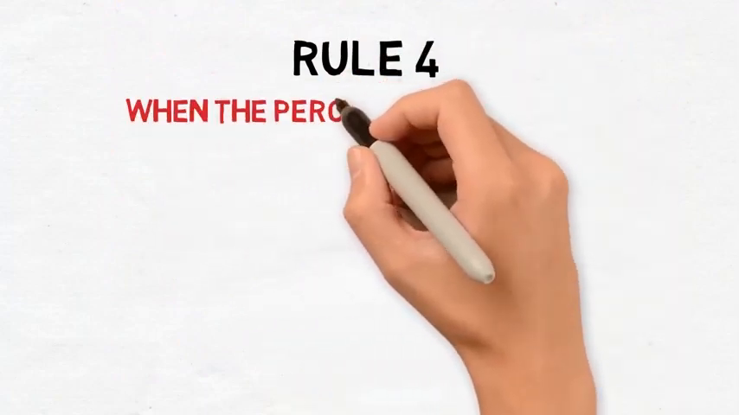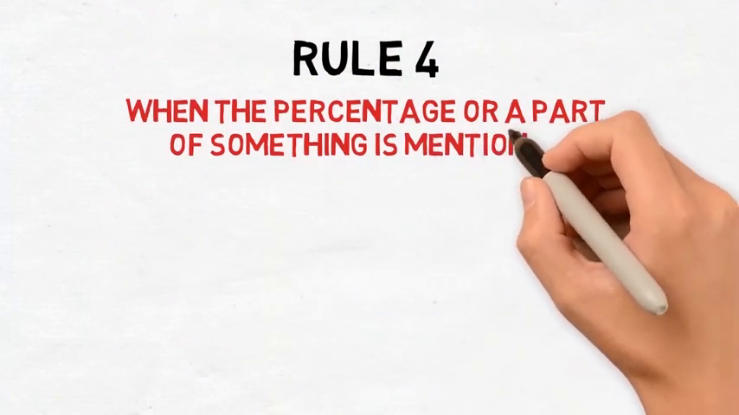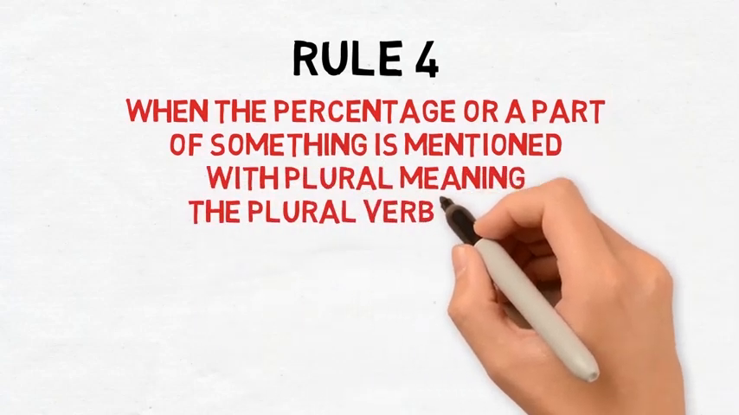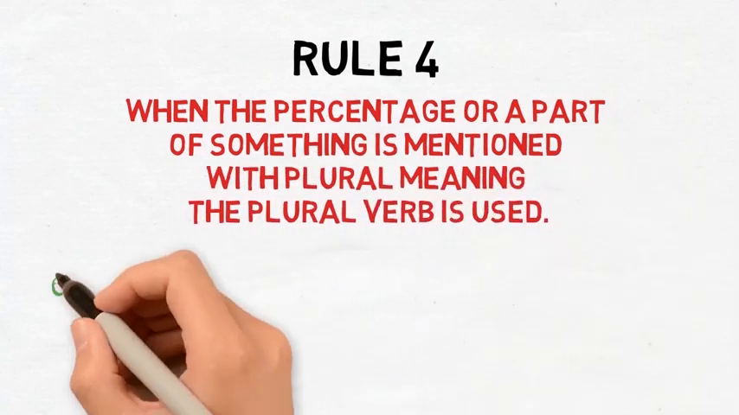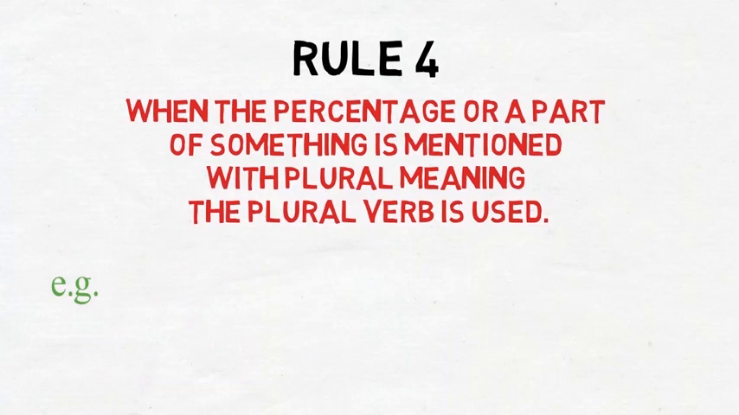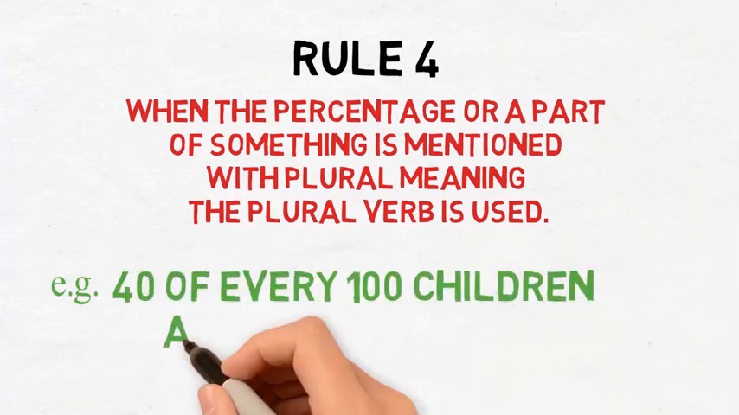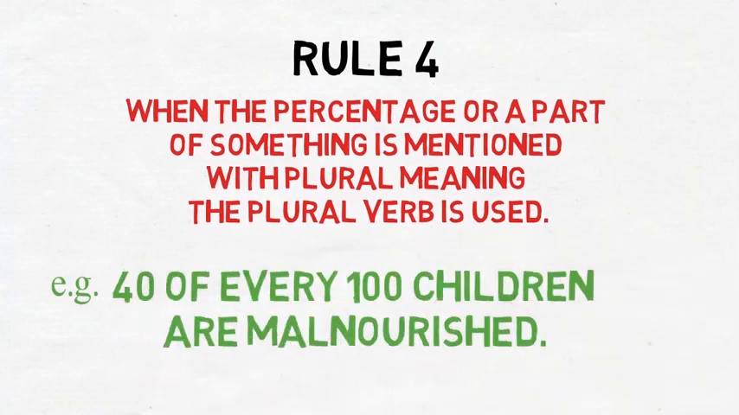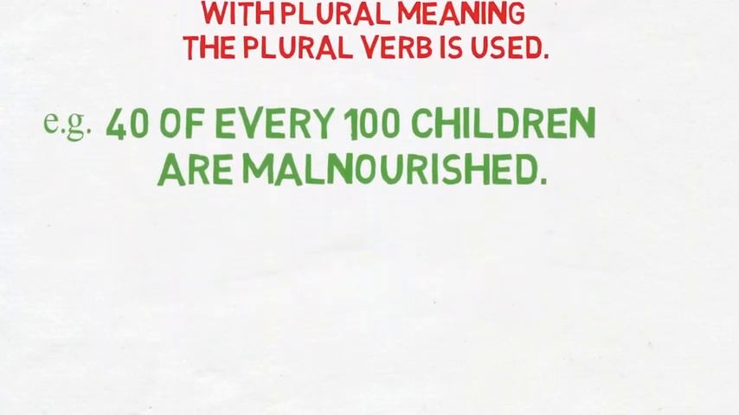Rule number 4 says when the percentage or a part of something is mentioned with plural meaning, the plural verb is used. For example, 40 of every 100 children are malnourished. Here we are talking about 40 children, which is a part of 100 children, but the subject is plural.